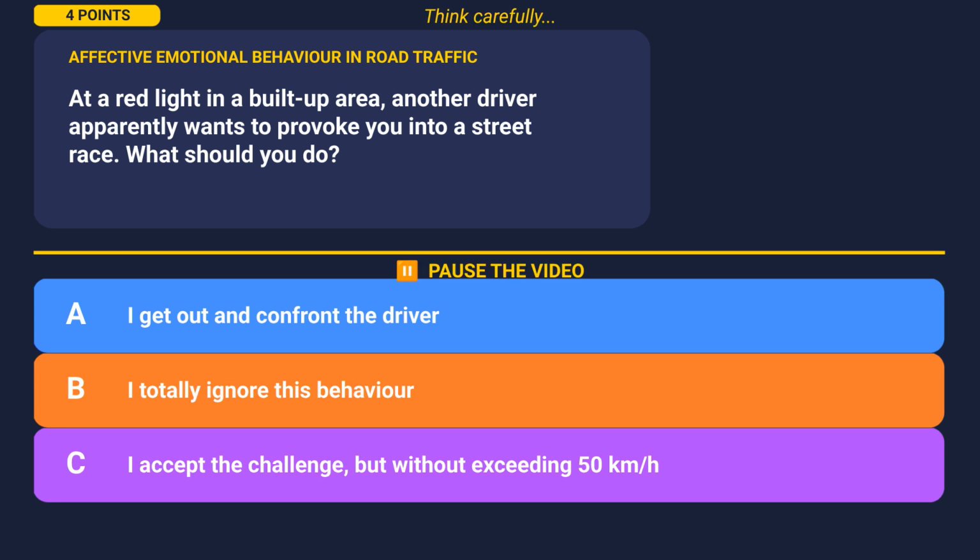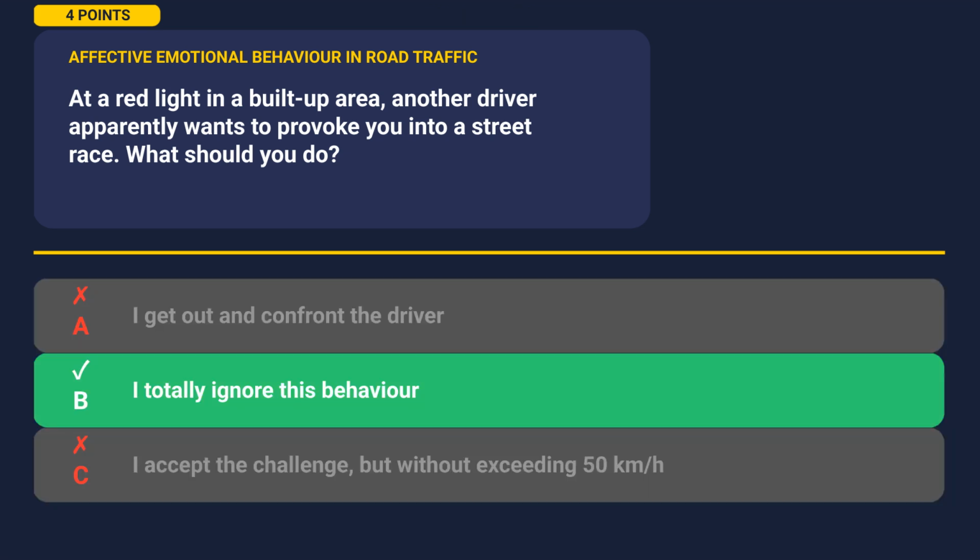Hit pause now if you want to think. When you've got your answer, let's see if you're right. The correct answer is B. Let's understand why.